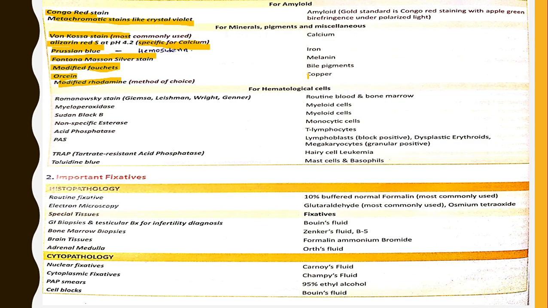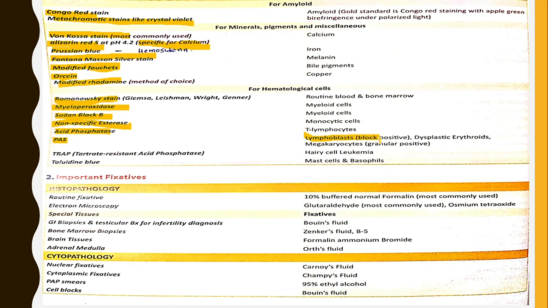Now coming to hematological cells, Romanowsky stain like Giemsa, Leishman, Wright and Jenner is used for staining routine blood and bone marrow. Myeloperoxidase stain is used for staining myeloid cells. Sudan black B stain is used for myeloid cells. Non-specific esterase stain is used for monocytic cells. Acid phosphatase is used for T lymphocytes. PAS, periodic acid Schiff, is used for lymphoblasts.